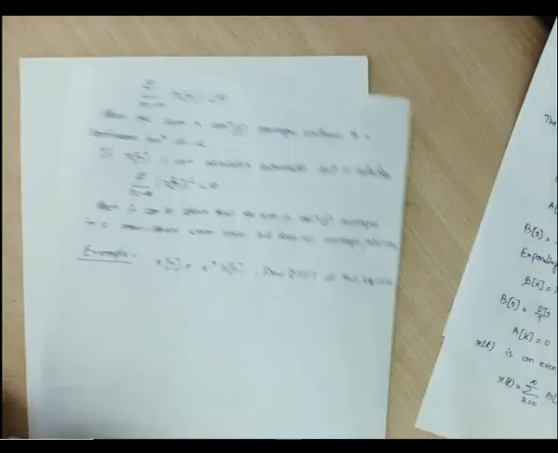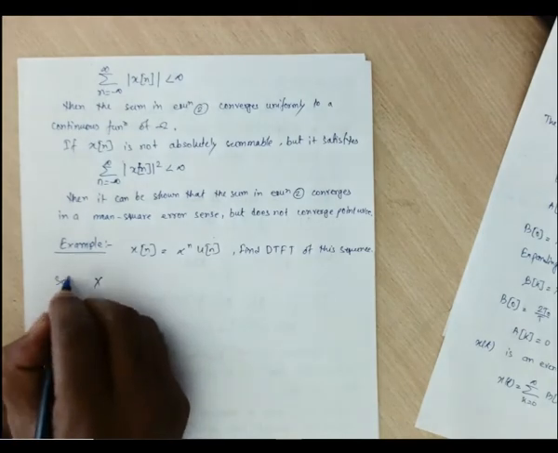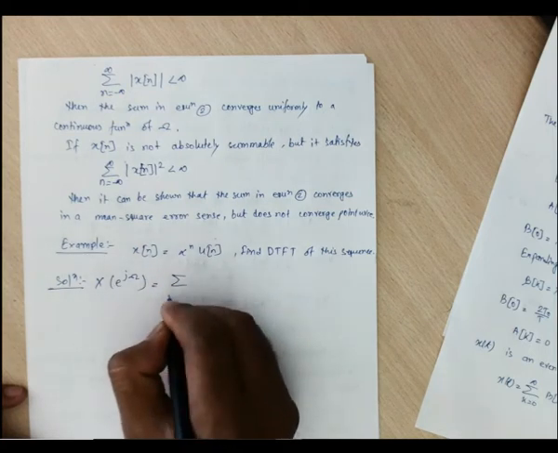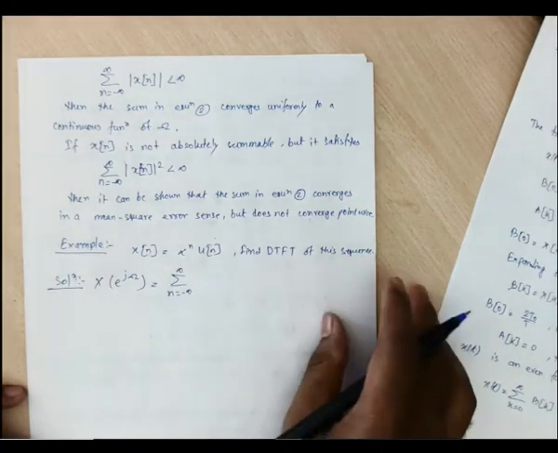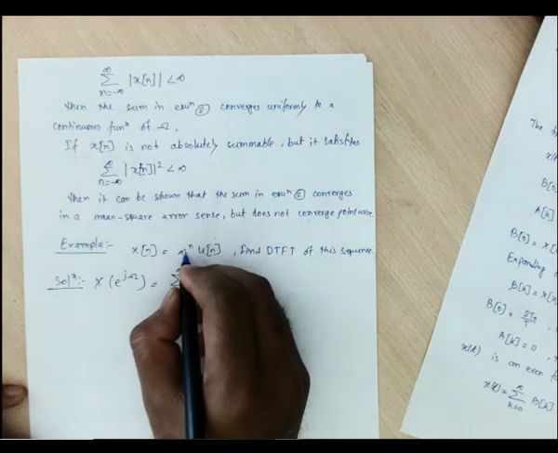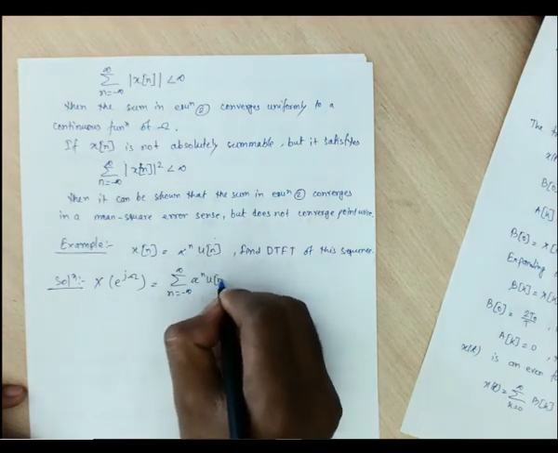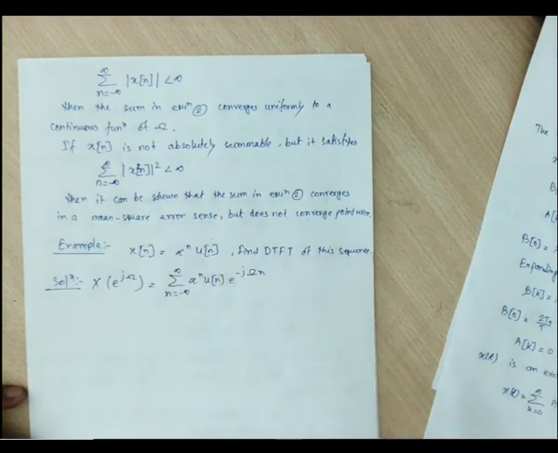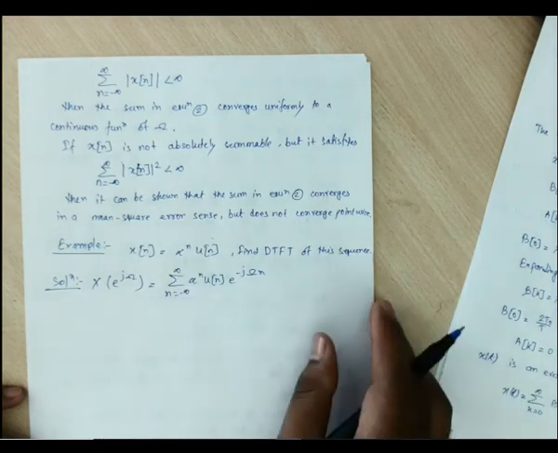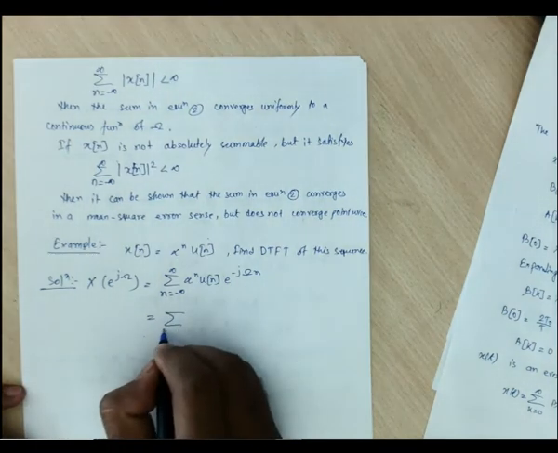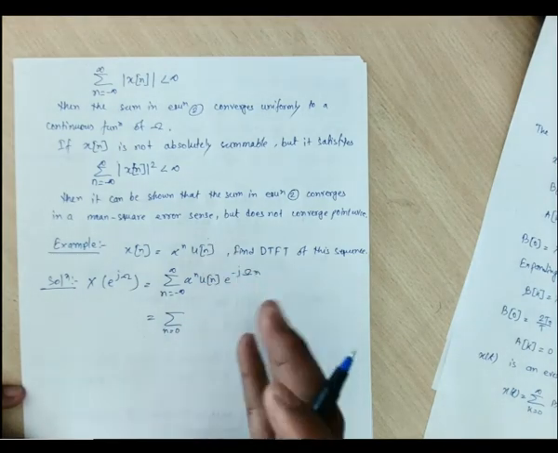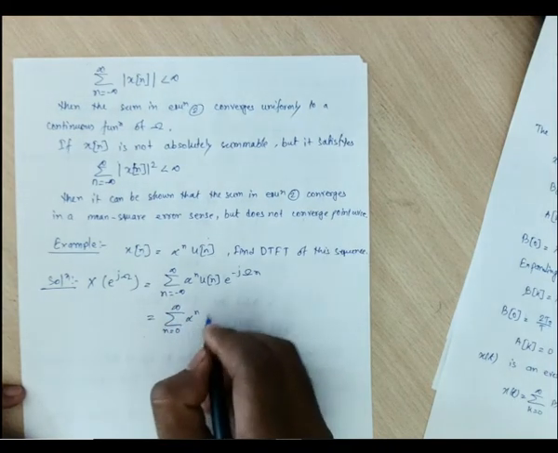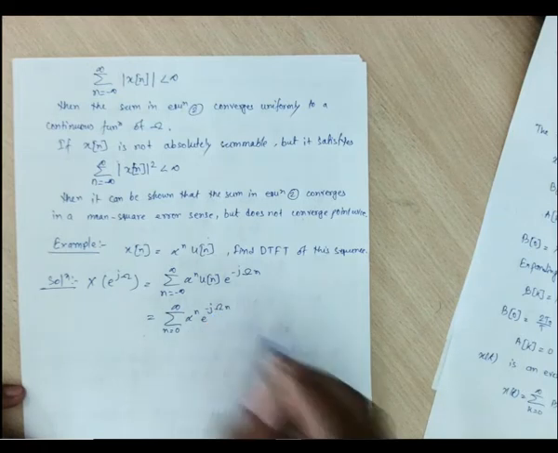So our x[n] is given. X(e^{jω}) is the summation from n equals minus infinity to infinity of x[n], which is alpha to the power n u[n], times e to the power minus jωn. Now u[n] represents a right-hand side sequence, so n will start from 0 and go up to infinity. So the summation is from 0 to infinity of alpha to the power n e to the power minus jωn.